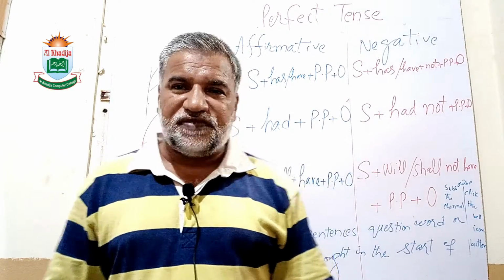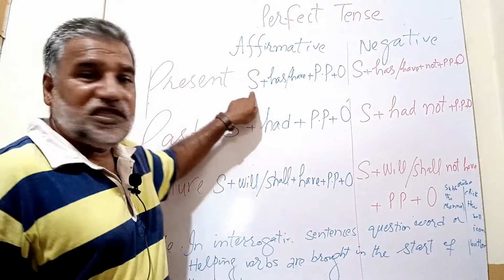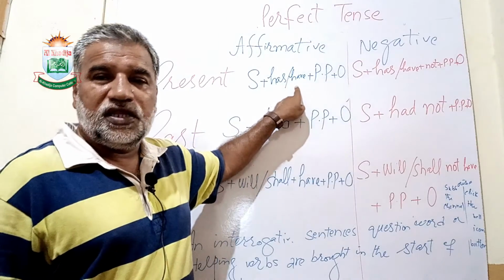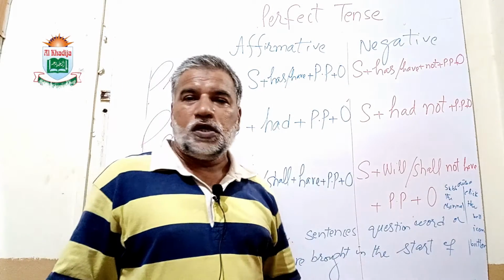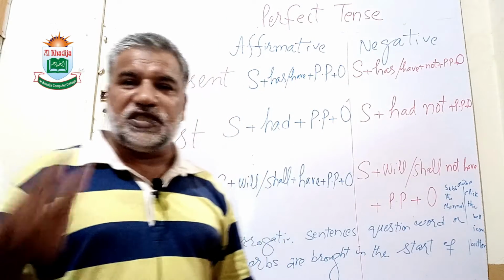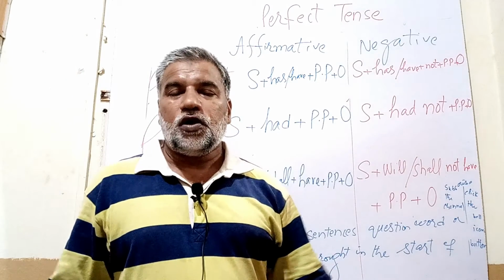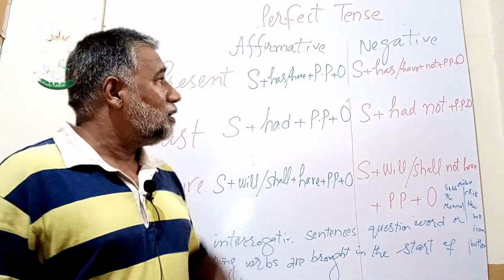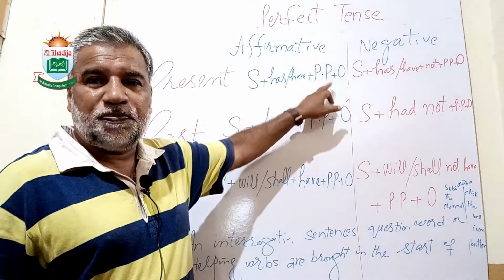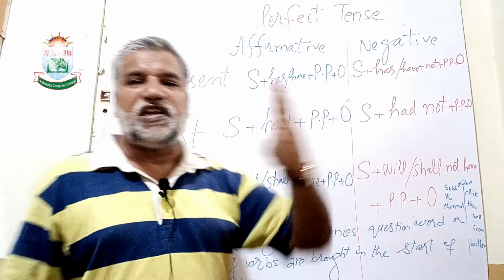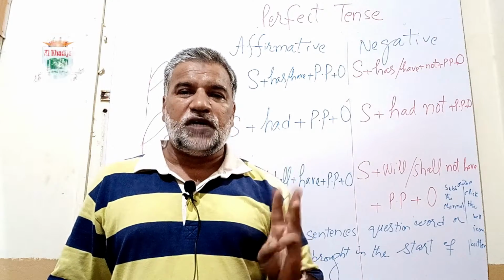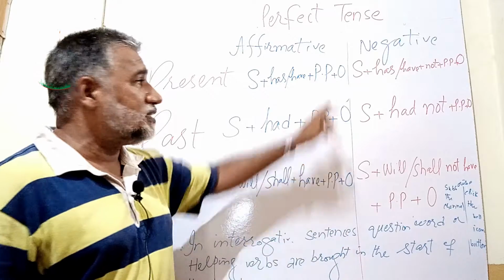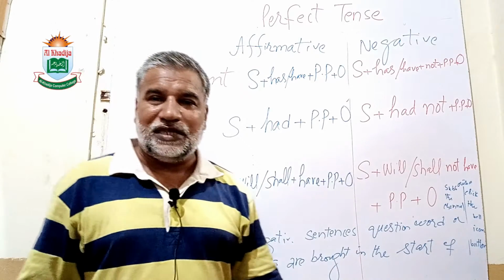So in affirmative sentences, S stands for subject, followed by has or have. These are two helping verbs, or auxiliary verbs, followed by past participle. Past participle means the third form of verb. The verb will be used in its third form. And then object. Let me repeat the syntax.